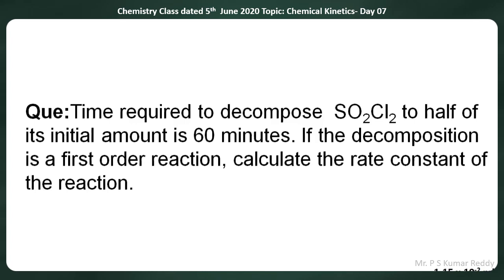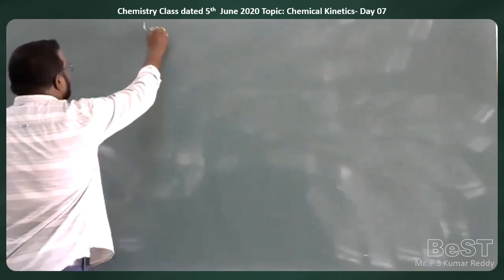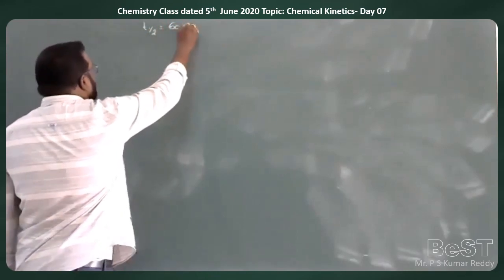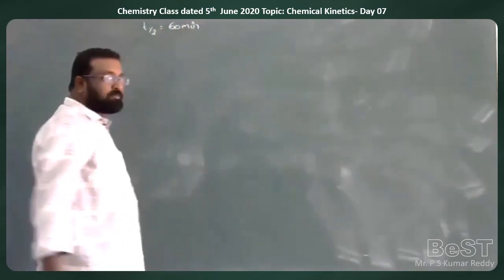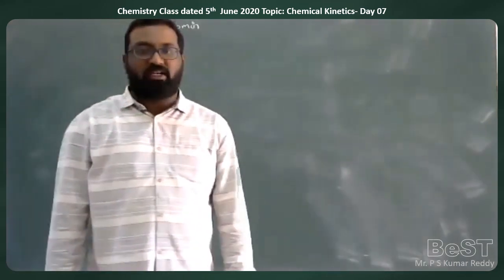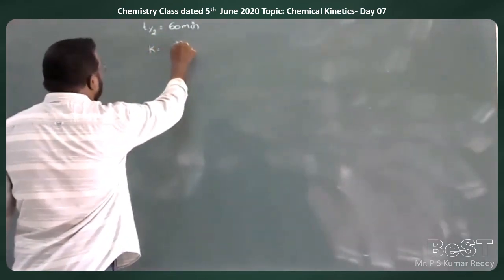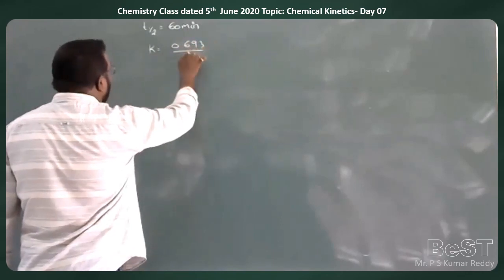So here in the problem it is given that the time taken for decomposition of SO2Cl2 to its half is 60 minutes. And they are asking us to calculate the rate constant of the reaction. It is very simple. K is equal to 0.693 by T half.